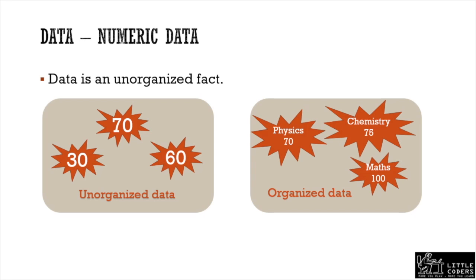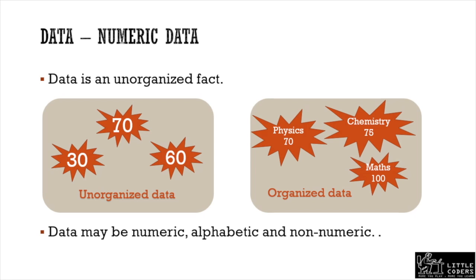So if you arrange all the numbers according to certain facts or certain rules, then it is called an organized fact. Normally, data is an unorganized fact. It may be numeric data, alphabetic data, or non-numeric data as far as computer processing is concerned.